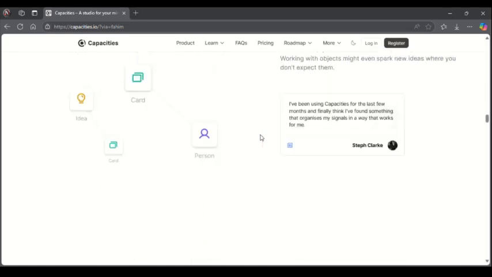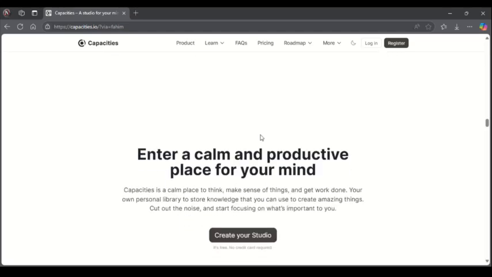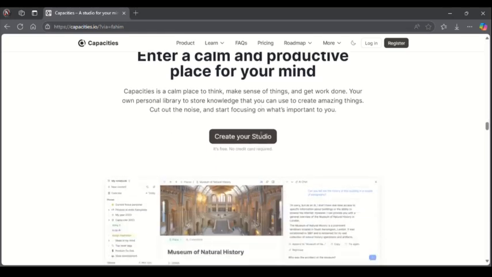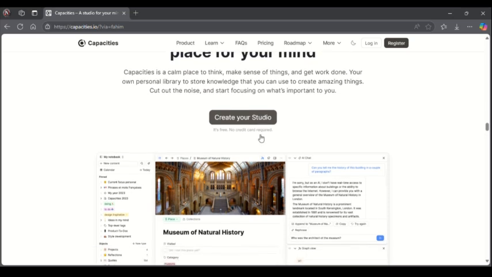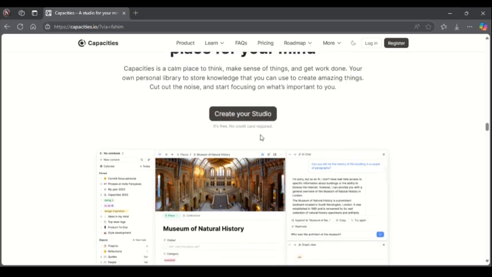One of the best features Capacity has ever produced is Capacity objects, which makes it easier to use. Capacity objects are more than just plain text. You can add pictures, videos, and web pages to your notes, which makes it easier to use, just like Google Spreadsheet, something like that. You also get access to Capacity AI.